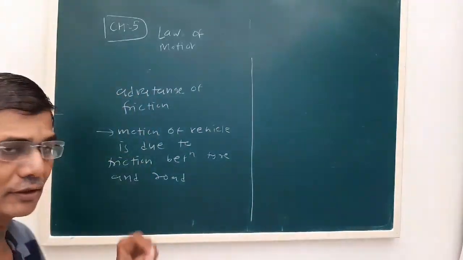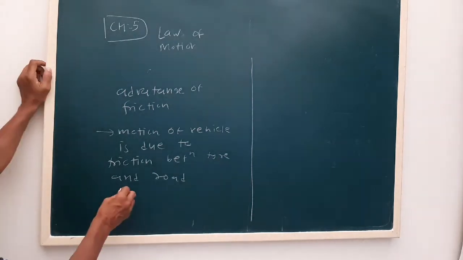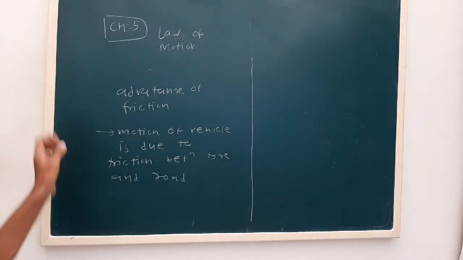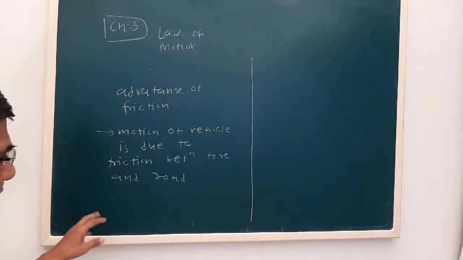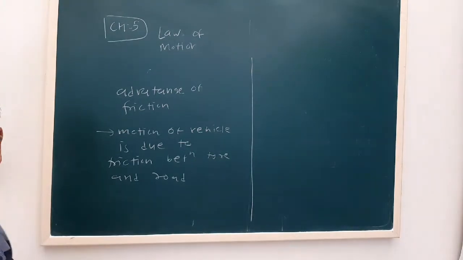Now we can write on the paper, or I can write on this board using chalk. That is also possible because of the friction between the chalk and the board. So that's why friction is called a necessary evil.